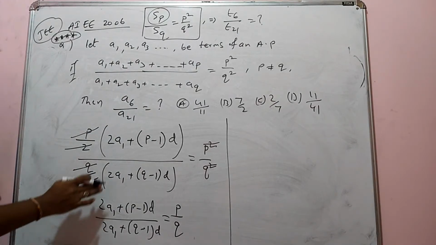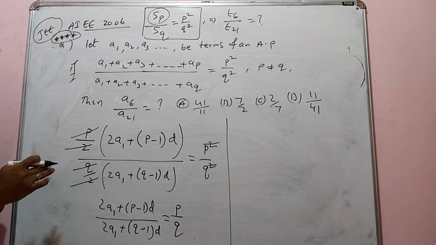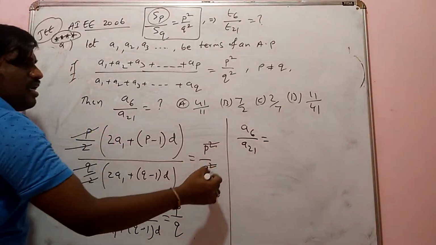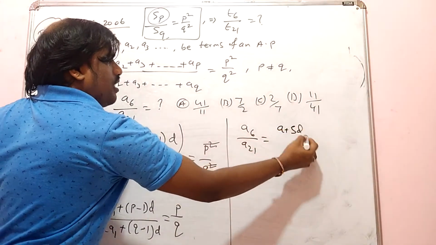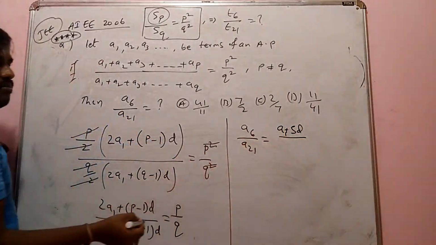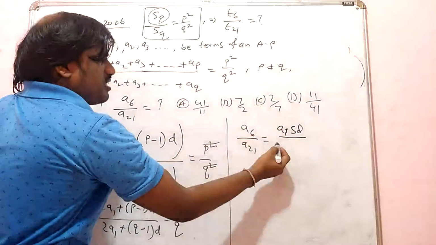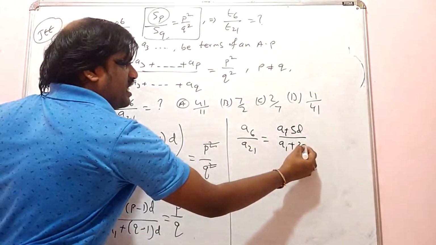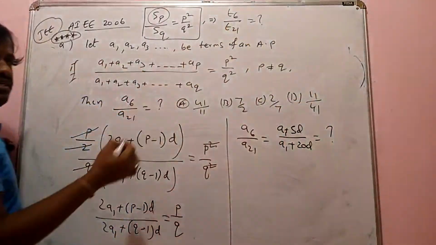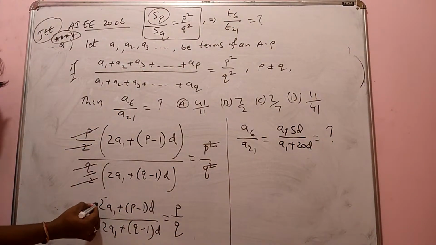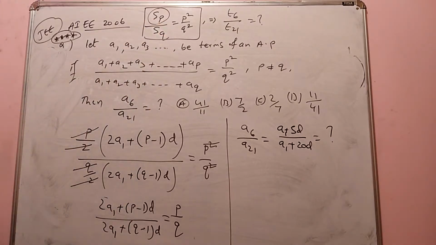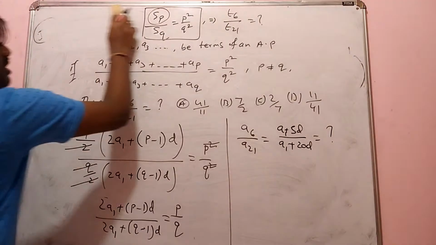You understood? Now you want to get A6 by A21. A6 by A21 can be written as A1 plus 5D upon A1 plus 20D. Here A1 must be there on both sides, so divide by 2 on both sides. I wrote all these things to make you understand; that's it. This is not required.